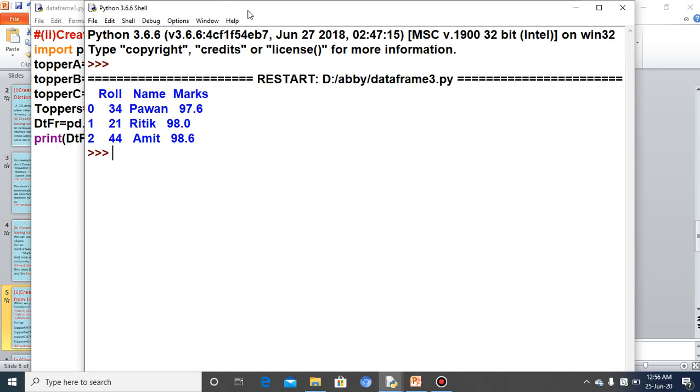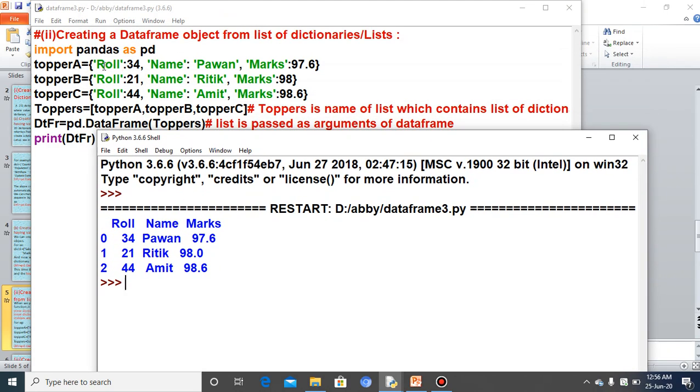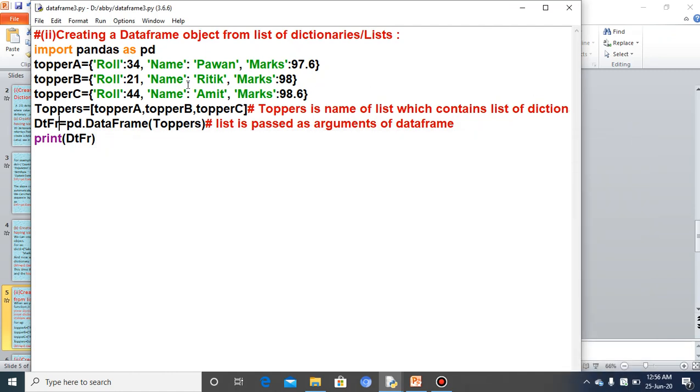Roll, name, marks are the columns of the data frame, which are themselves the keys of the dictionaries. By default 0, 1, 2 come as the row index. 34, 21, 44, Pawan, Ritik, Amit and marks 97.6, 98 and 98.6 are the values for the respective keys. So in this way you create the data frame object with the help of a list of dictionaries.